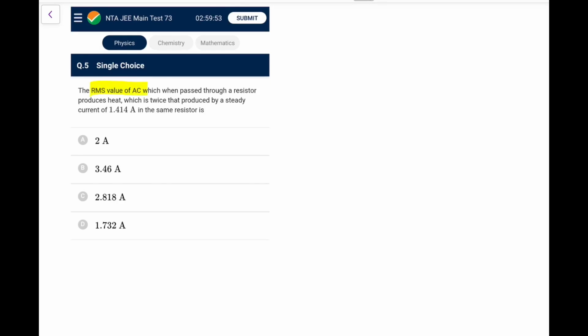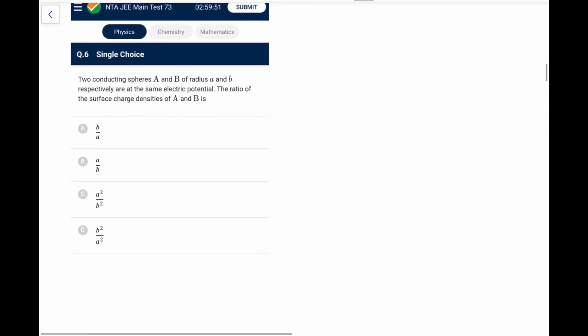Now, the RMS value of AC which, when passed through a resistor, produces heat which is twice that produced by a steady current of 1.414. In AC the loss is I RMS square R, that is twice that produced by this I square R. So I RMS you can directly make out is root 2 times this I, that is root 2 times root 2, which comes out as 2 ampere. So the RMS value is going to be 2 ampere. We'll go for option A.